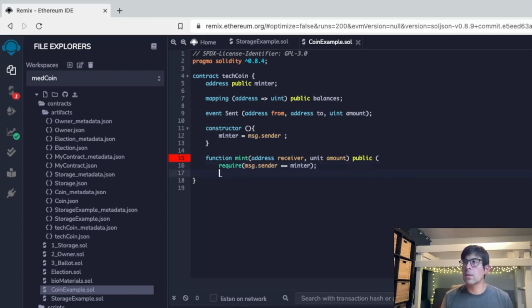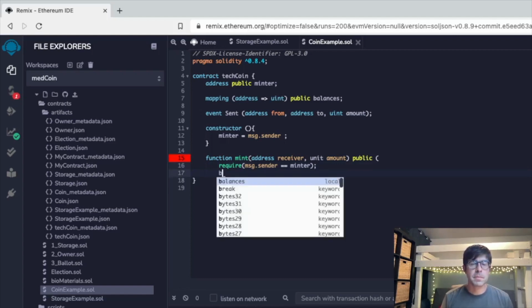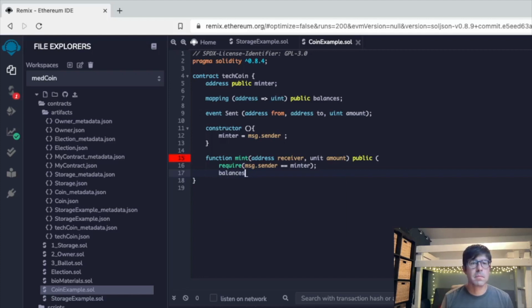And then what is looked at next are the balances of the receiver. And this would add the amount being sent to the receiver's balance. So now we're able to send coins to a specific address, and that amount is added to the receiver's address.